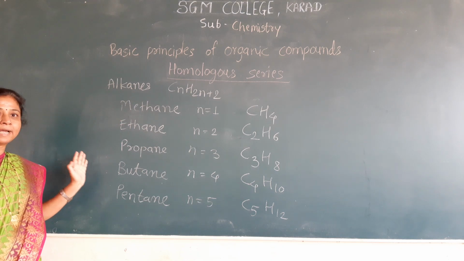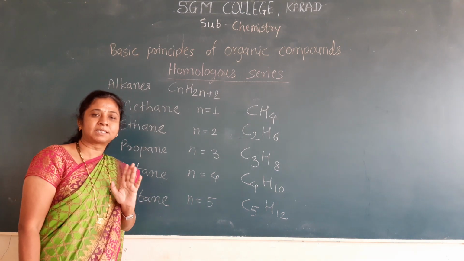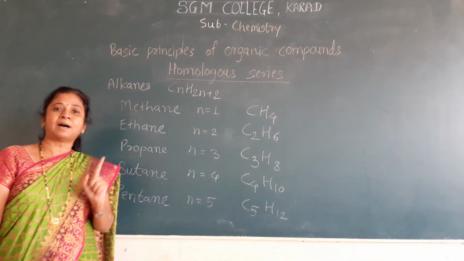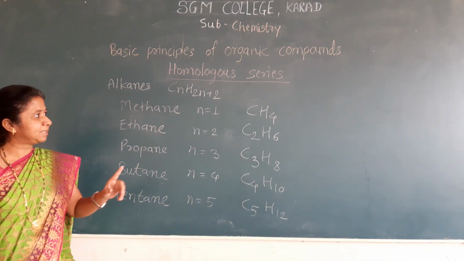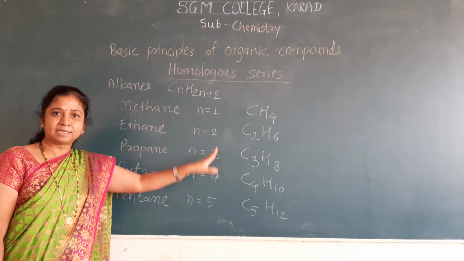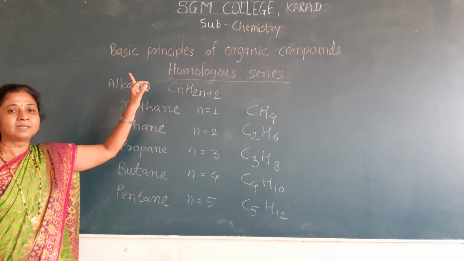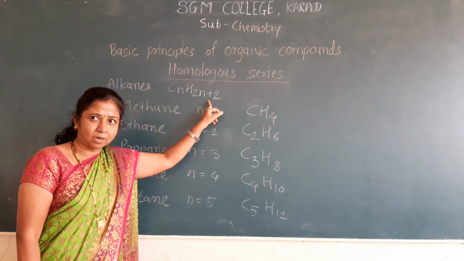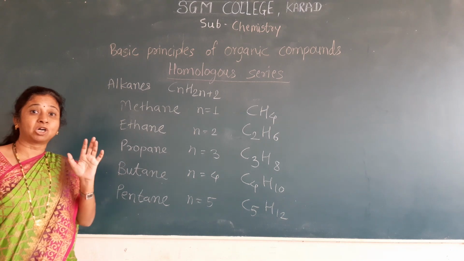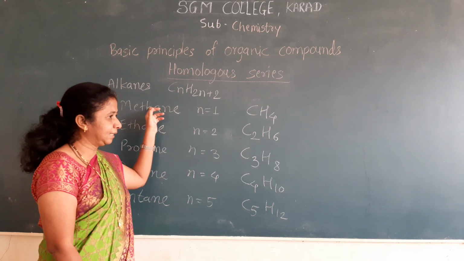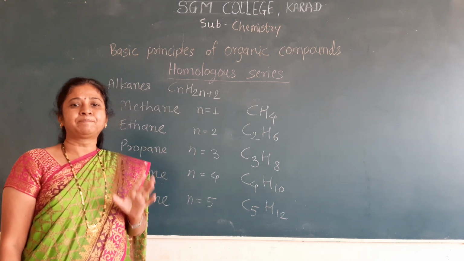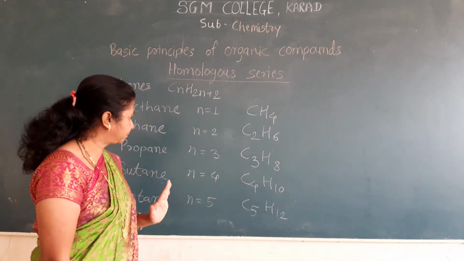These members have the same carbon skeleton, that means the same general formula. Also, these members of this type of family have the same functional group.